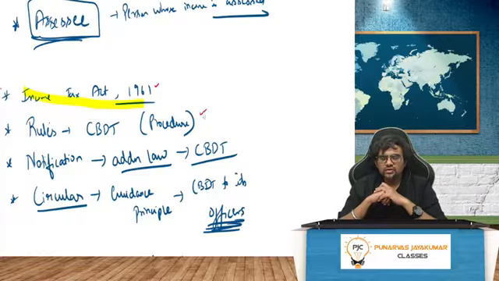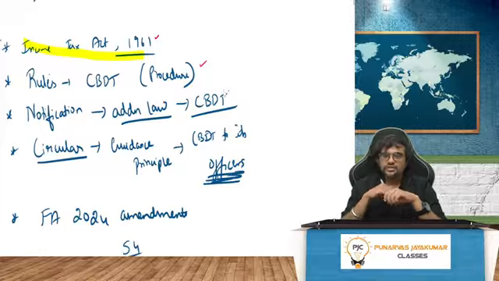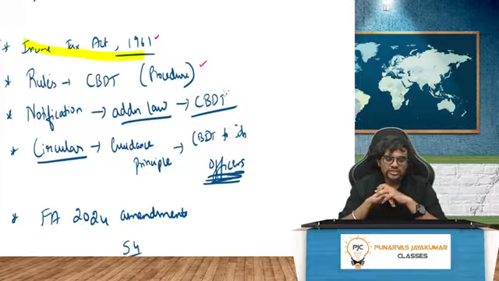Sometimes there are additional notifications that the CBDT gives. Notification is an additional law given by Central Board of Direct Taxes. So notification is what? They will give certain clarifications. They'll give what the law meant. They'll give what is applicable, what is not applicable. All that are issued by whom? CBDT.